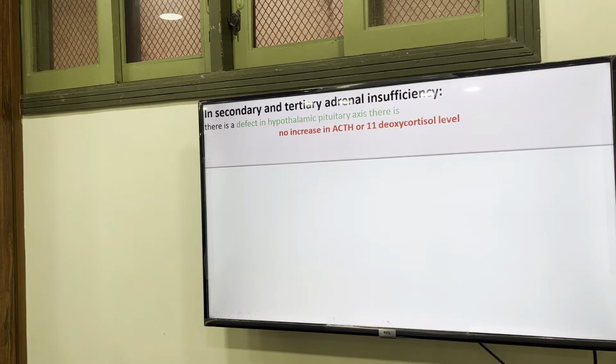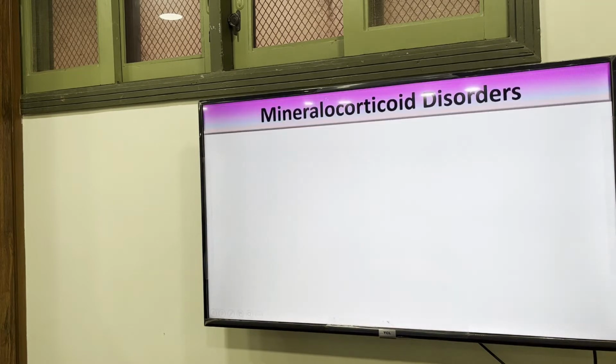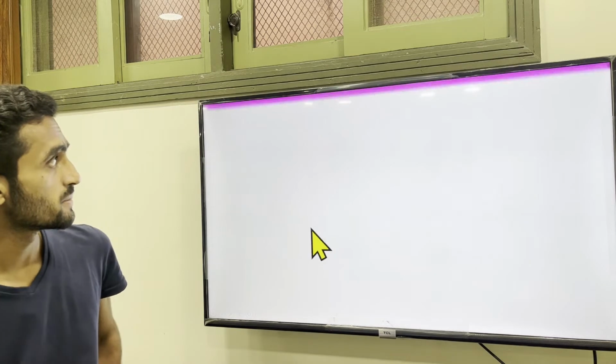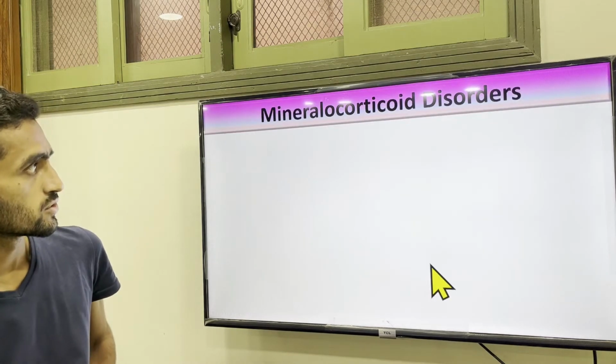So in secondary adrenal insufficiency, let's see before that. Adrenal corticoid, we have covered almost the glucocorticoid disorders. Now coming to the mineralocorticoid disorders.